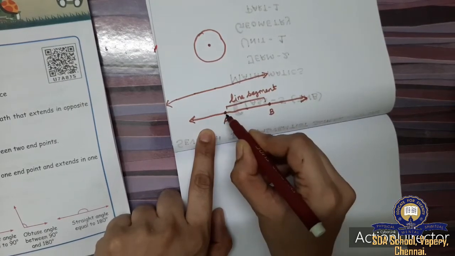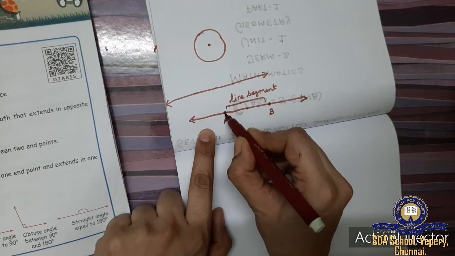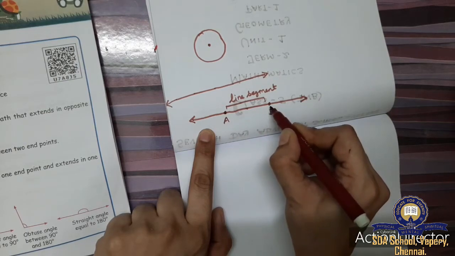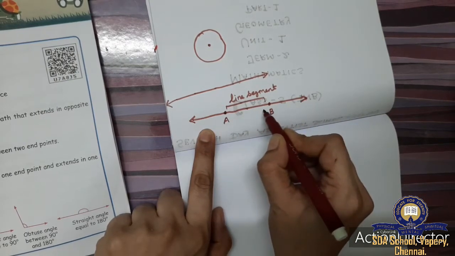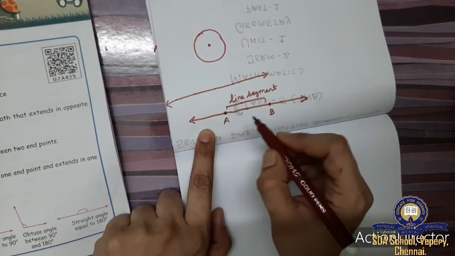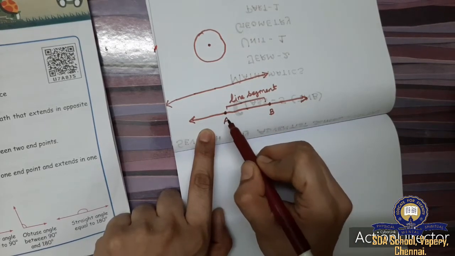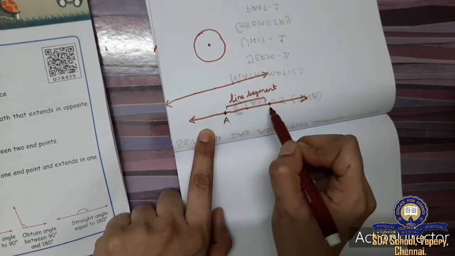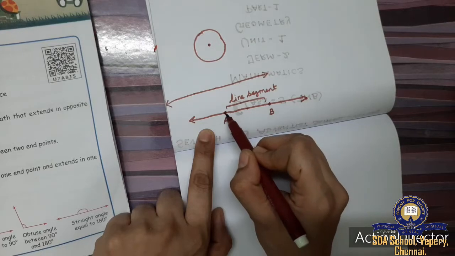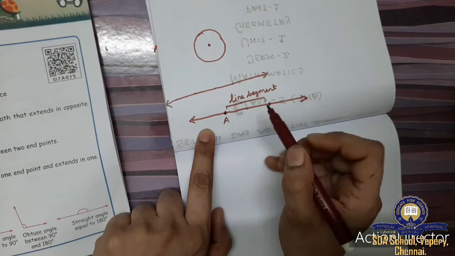A line segment will have a starting point and it will have an ending point. It has a particular measurement. A line segment will have a particular measurement. So it is having a starting point and an ending point. This is the starting point and this is the ending point. So we are keeping a point on both the sides.